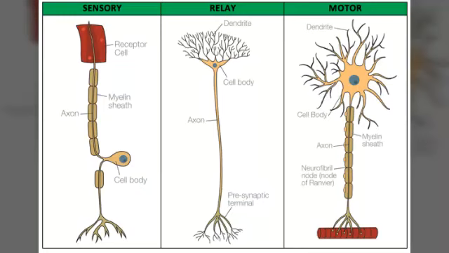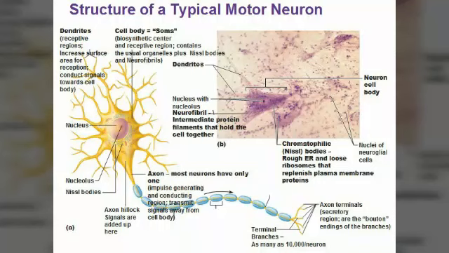Now, how many types of neuron? First is sensory. This is the diagram of the sensory neuron. Second is motor neuron. And another neuron is called relay neuron, which is located between the sensory neuron and motor neuron. It helps in transferring the message which is received from the sensory neuron into the motor neuron.